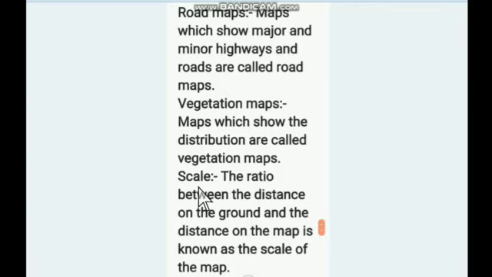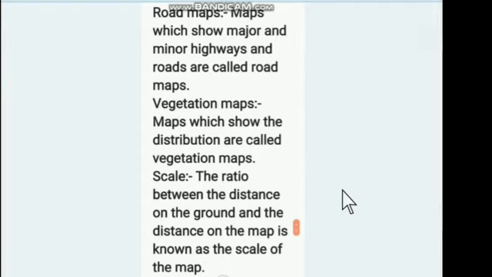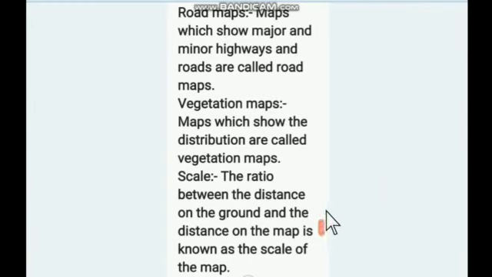Scale. The earth is very big, so it is not possible to show the actual size of the earth on a map. The actual size is reduced many times so that it can be shown on a map. So the ratio between the distance on the ground and the distance on the map is known as the scale of the map.